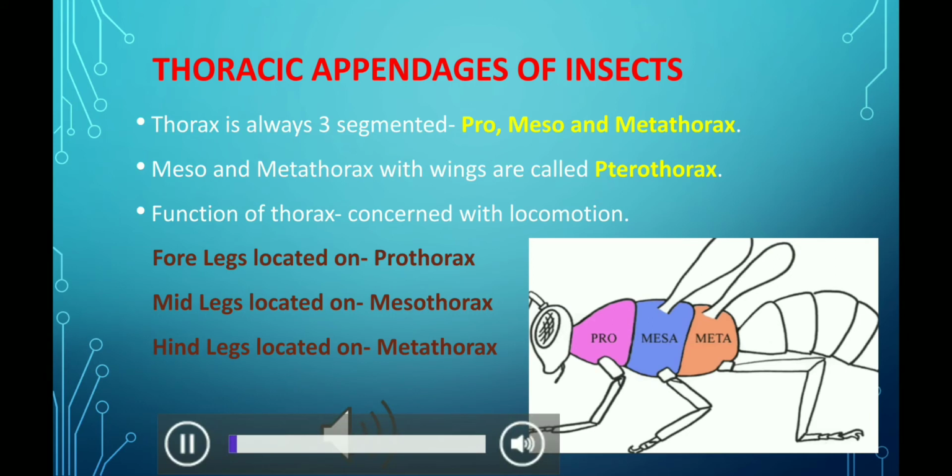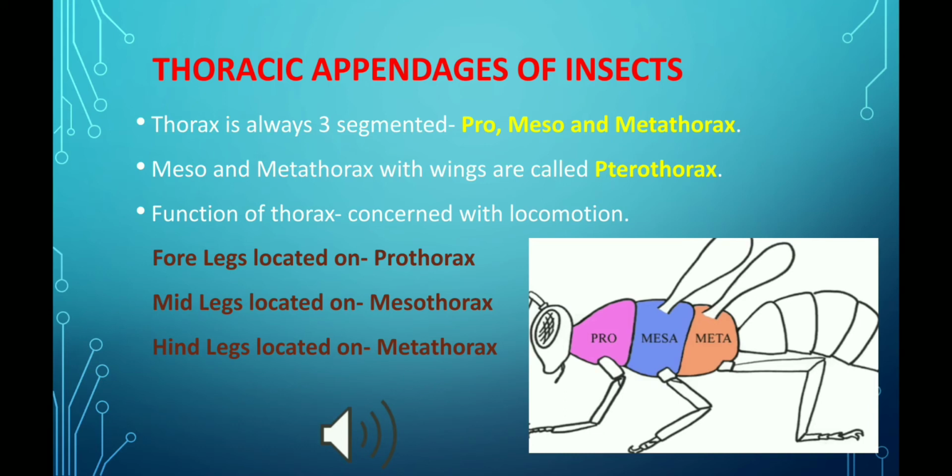Now, if we talk about the thoracic appendages of insects, then the thorax is the second part of the insect body after the head, and this thorax is 3-segmented, named prothorax, mesothorax, and the distal one is called the metathorax.